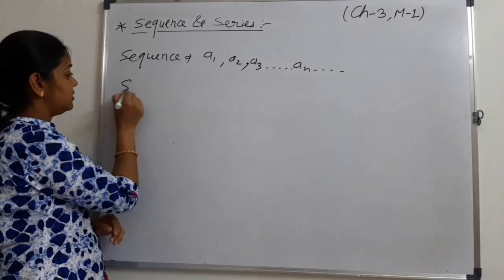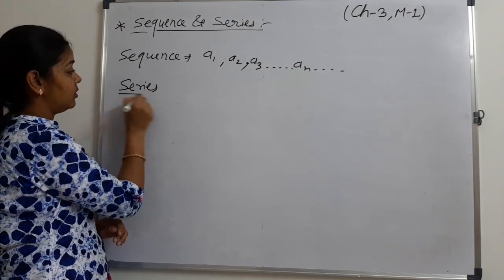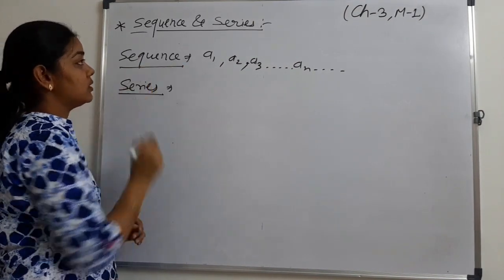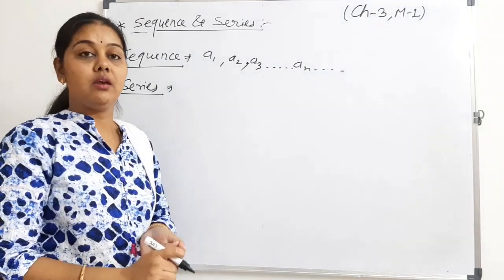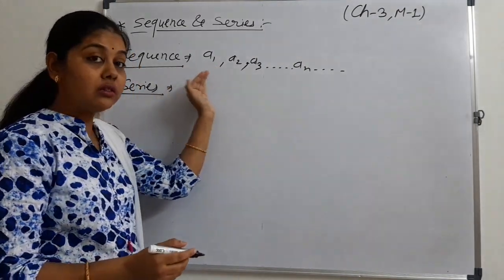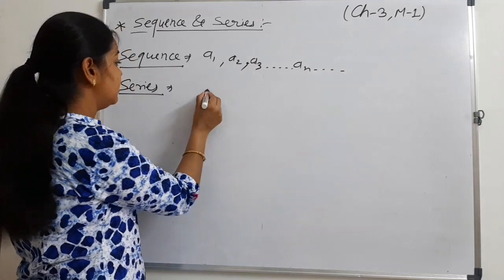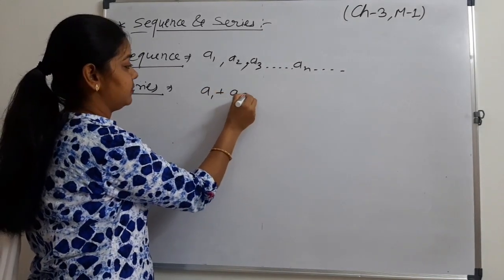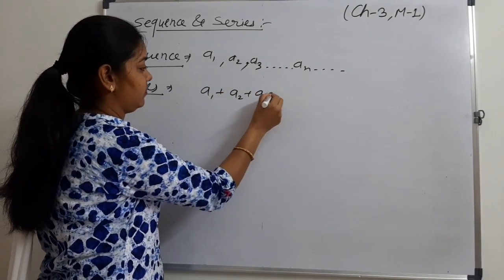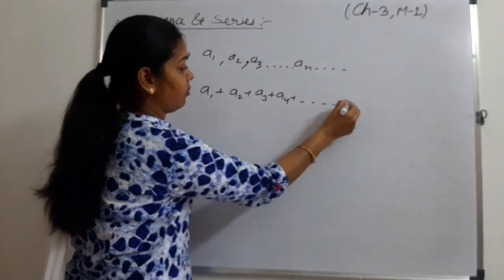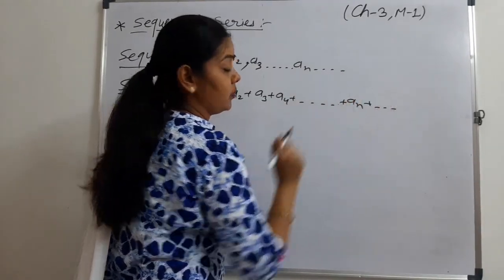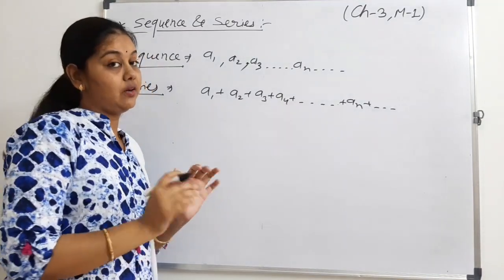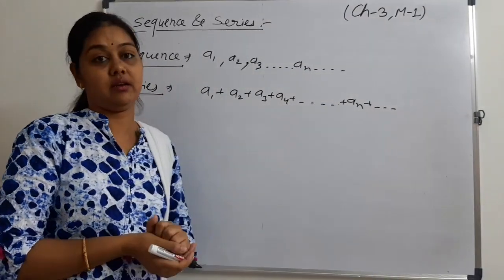Now, what is a series? Series means simply when we write all these terms of a sequence with the addition sign. What we have done is just put an addition sign.